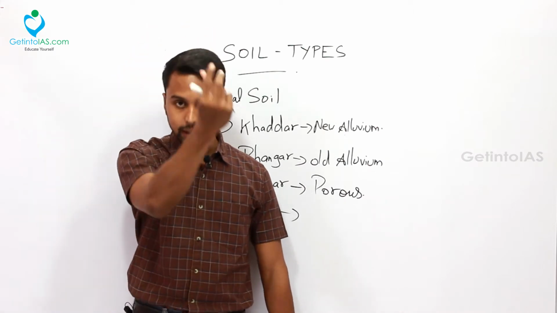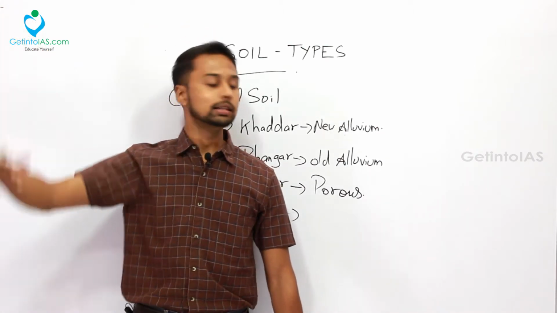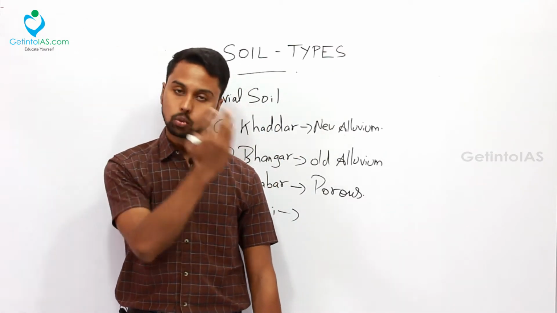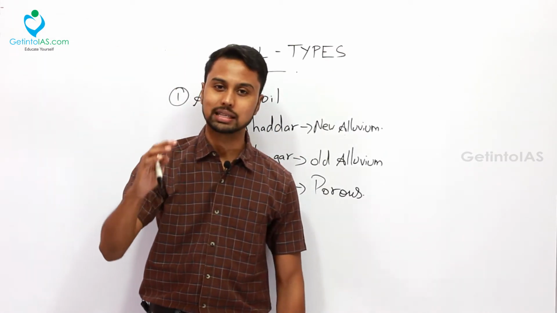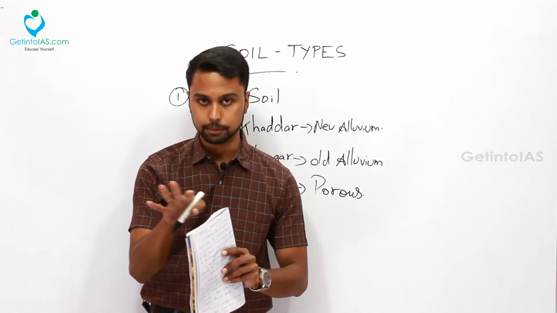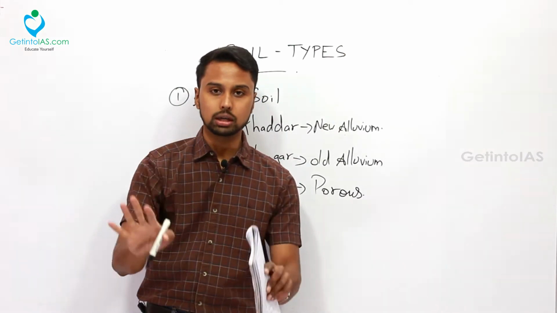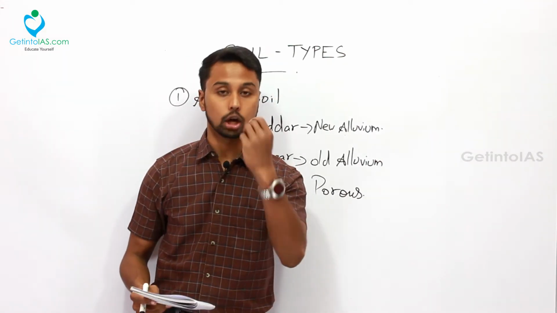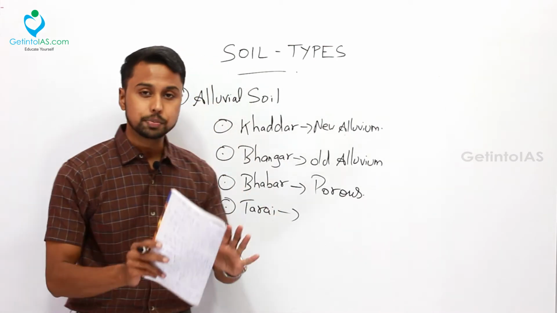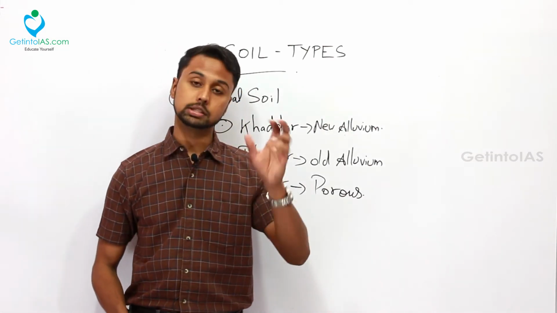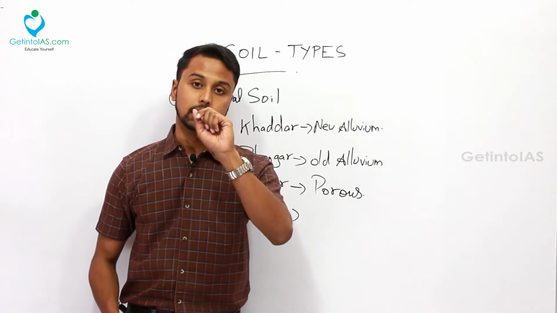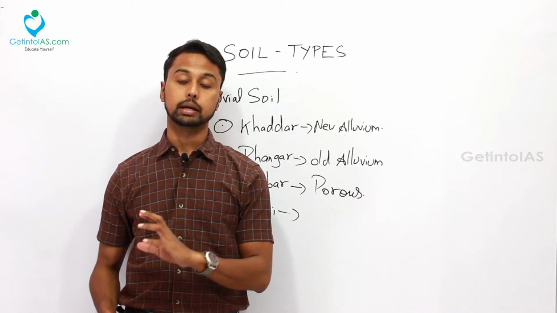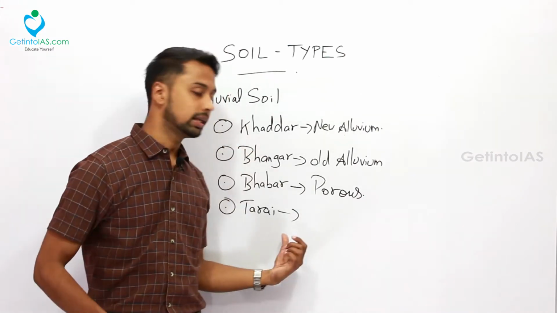Those penetrated waters will come up again in this Tarai belt. So when this water emerges again in the Tarai, since the water is emerging, you can always find this Tarai as a very silty and muddy area. It will always be muddy, and it is not that friendly for crop production. So that is Tarai. But with respect to natural wildlife, it is a good soil for natural wildlife. A best example is you can find the Jim Corbett National Park and the Kaziranga National Park. These national parks are located in this Tarai belt of alluvium.